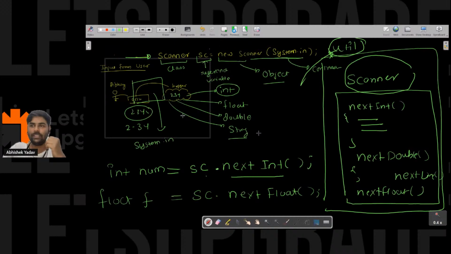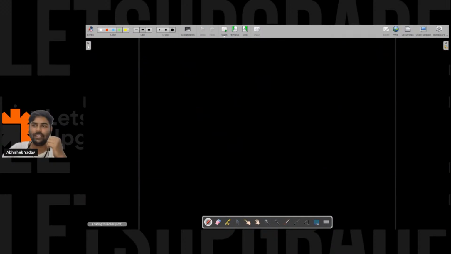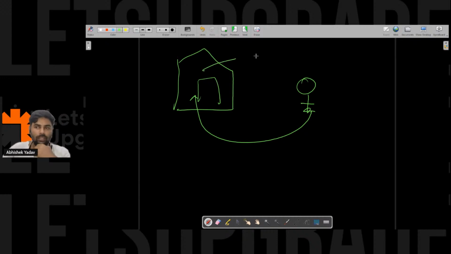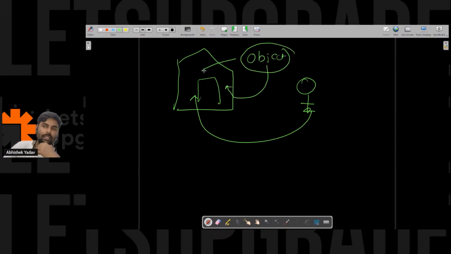Because Anirudh, I will take the example of Anirudh. Anirudh is saying, hey, why do we want the Scanner class, right? So Anirudh, you want to use a home, right? In order to use the home, you have to go inside the home, to use the bedroom and the kitchen. So this house is what? It is an object. With the help of the object you are able to access the bedroom and the kitchen. This bedroom and kitchen are the properties and functionality of the object, and these properties and functionality are implemented in a class.